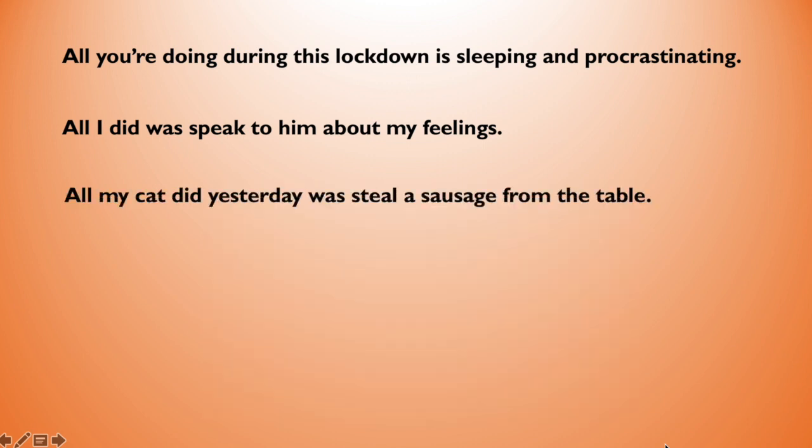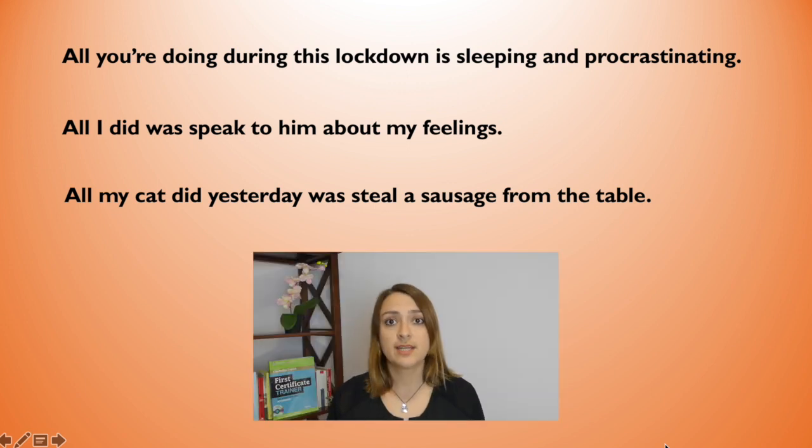All my cat did yesterday was steal a sausage from the table. She didn't ruin anything. She didn't scratch anyone. She just stole a sausage. When you use this type of cleft sentence, you come across to the speaker as if it's not a big deal, it's okay, it's just something minimal. Now, let's listen to some native speakers use cleft sentences in their speech. I hope you enjoy it.